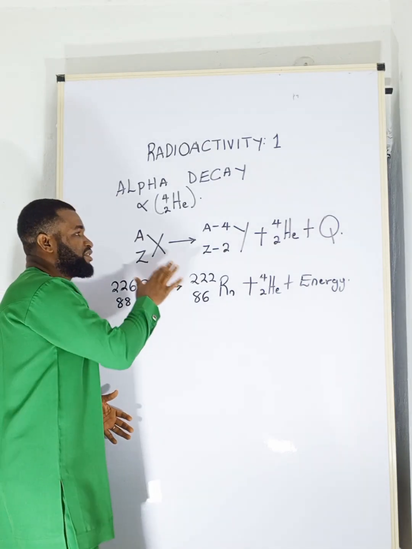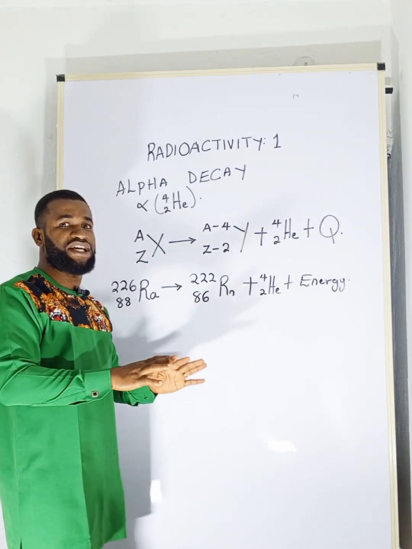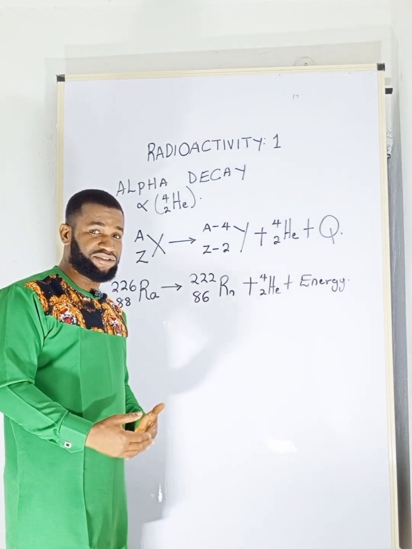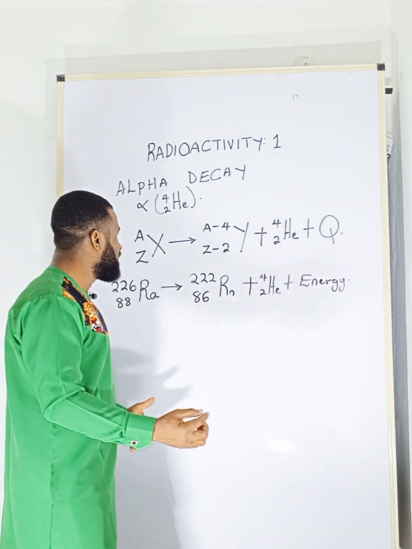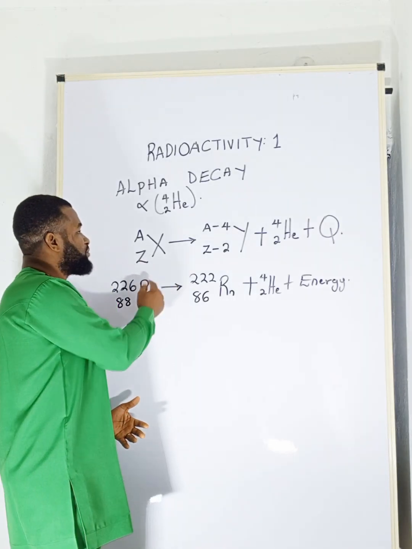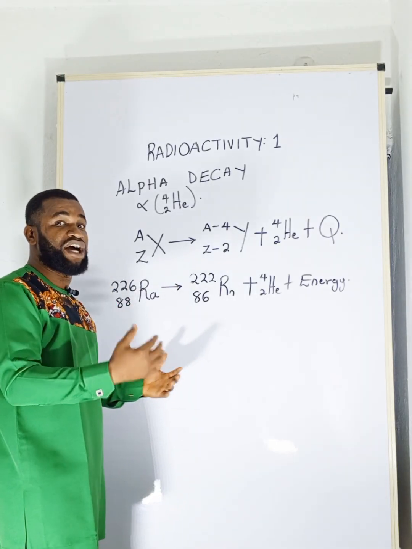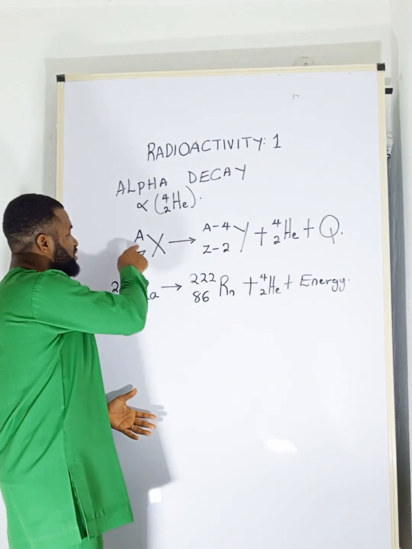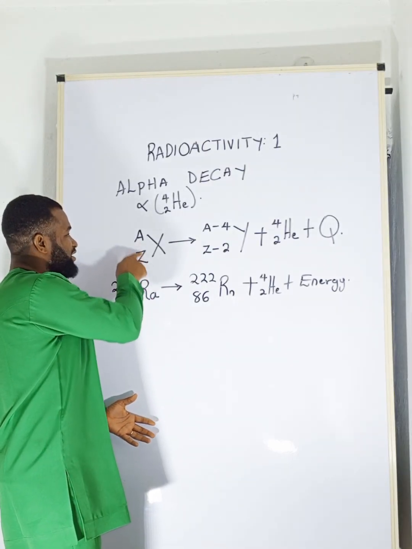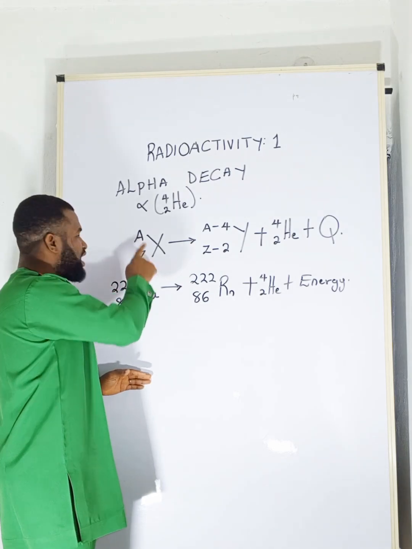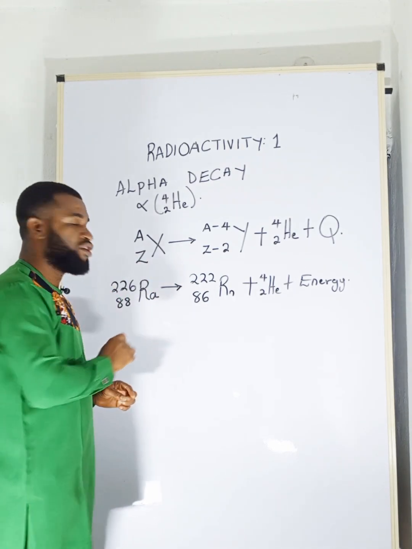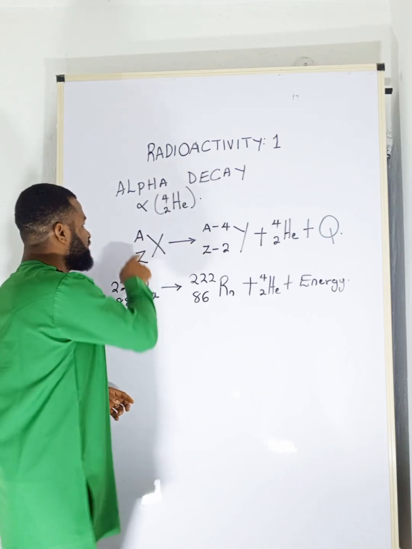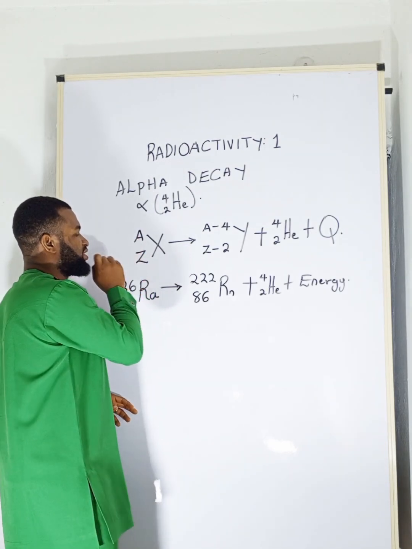Remember that this emission is caused as a result of the instability of the nucleus of these atoms. Now, if we have an element, let's say for example uranium, or any element which has this A and this Z, this A is the mass number of the element and this Z is the atomic number. The mass number A, atomic number Z.